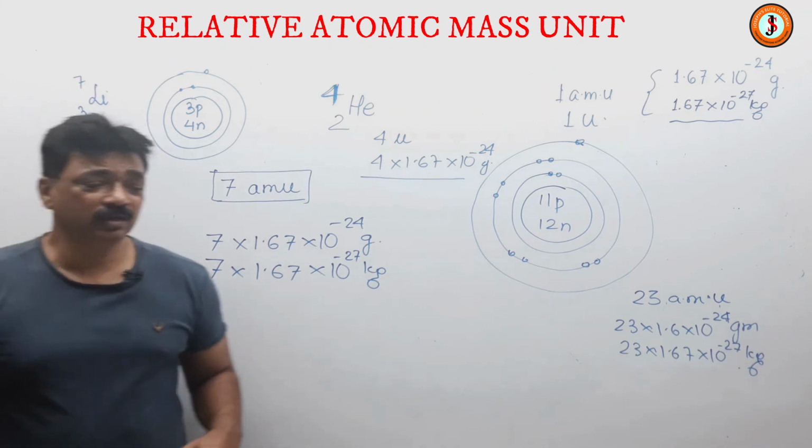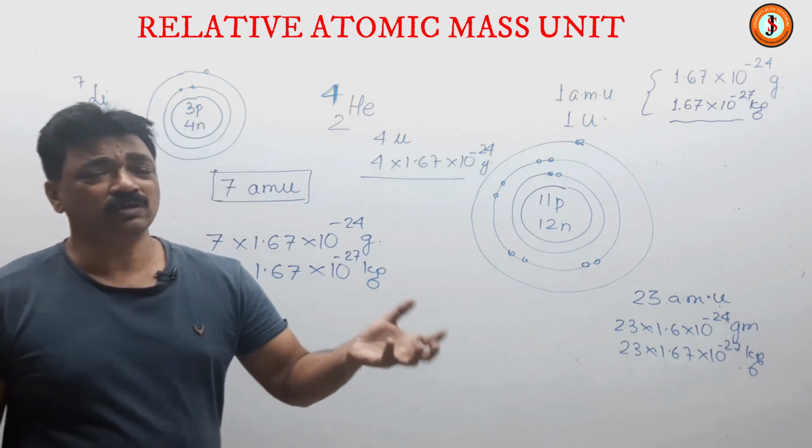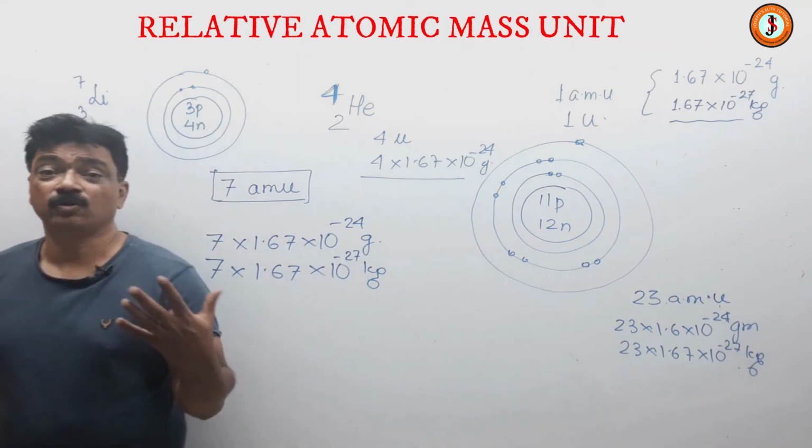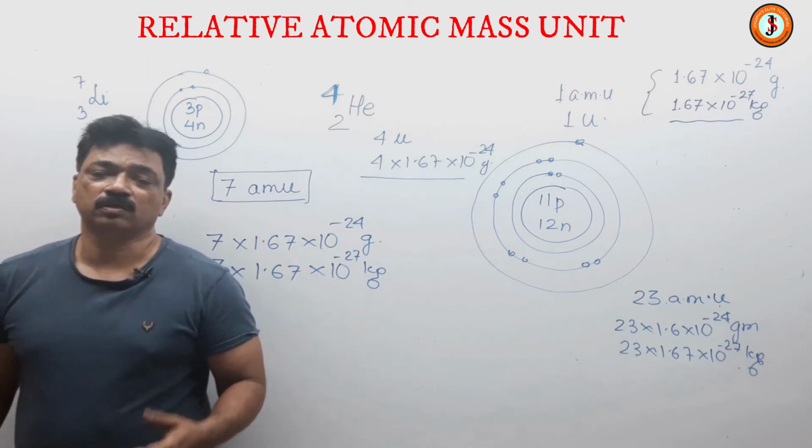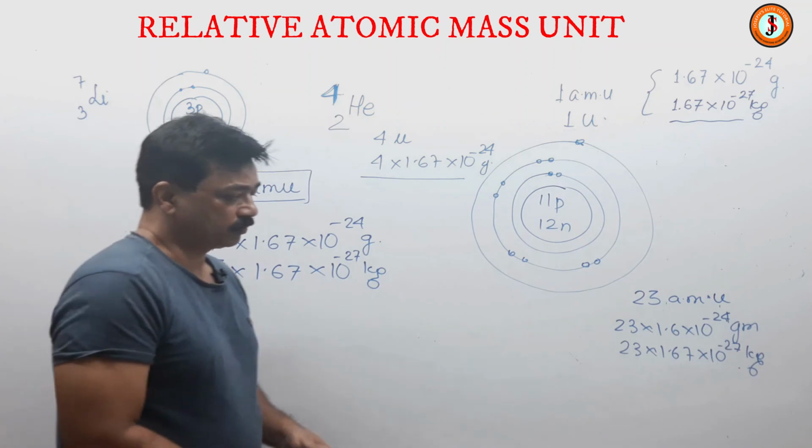That means AMU deals with atoms of type 1, 2, 3, 5, 6, 7, 10, like the answer will come in number of atoms. And so suppose a question comes,